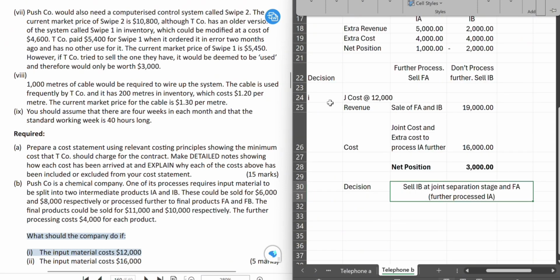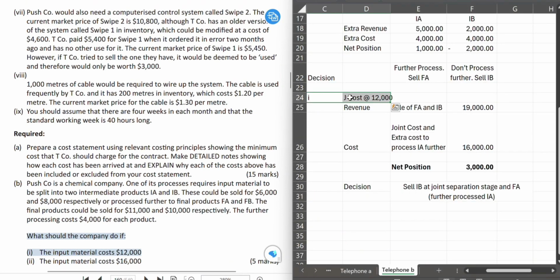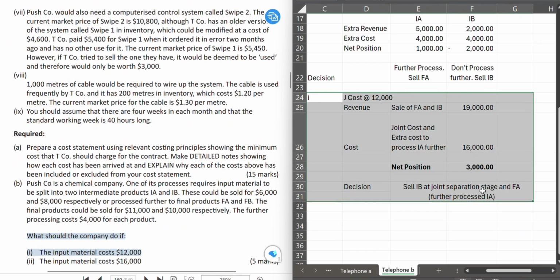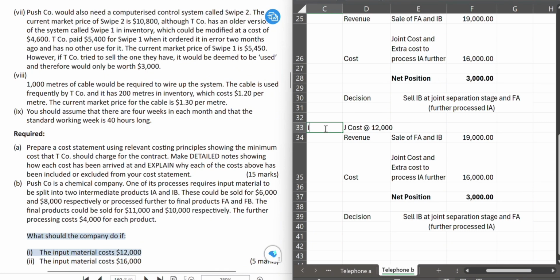Scenario 2, which means, let's use the same template. So we'll just copy it and I'll put it here. So for scenario 2, the joint cost is now 16,000. The revenue will be the same, because that is the ultimate decision.